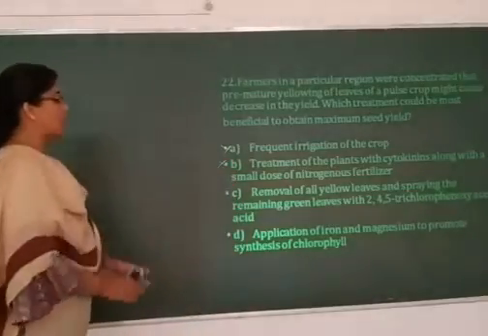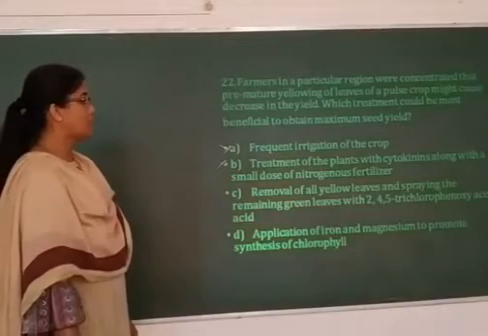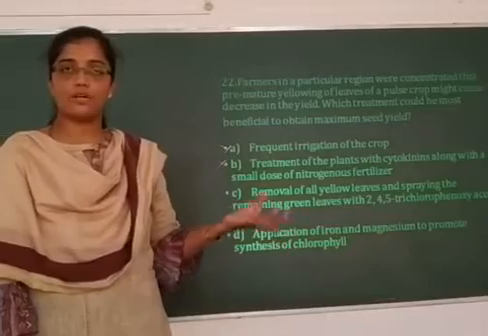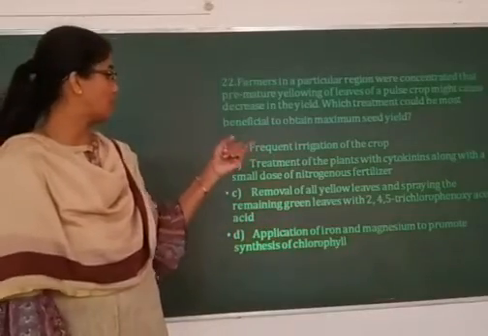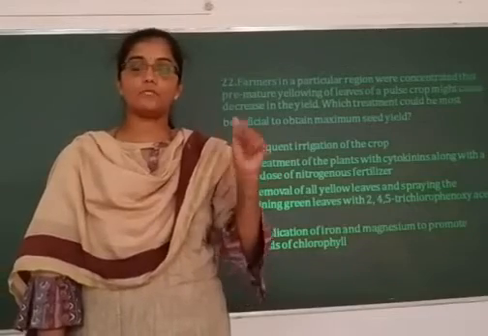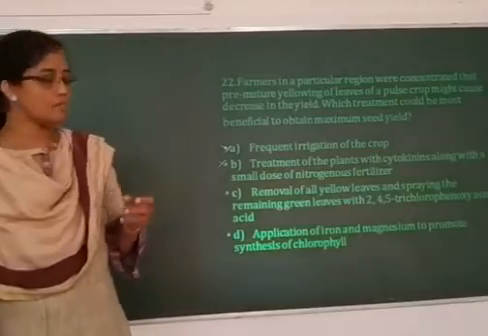Removal of all yellow leaves and spraying the remaining green leaves with 2,4,5 trichlorophenoxyacetic acid. This is also not the option. 2,4,5 trichlorophenoxyacetic acid is a weedicide that is sprayed to remove the growth of unwanted plants. Right? So this is also a wrong answer.